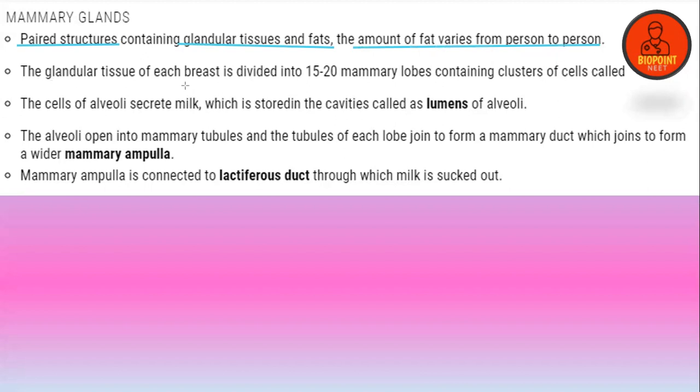The glandular tissue of each breast is divided into 15 to 20 mammary lobes, containing clusters of cells called alveoli. The milk produced is stored in the lumen of alveoli. Is that clear?